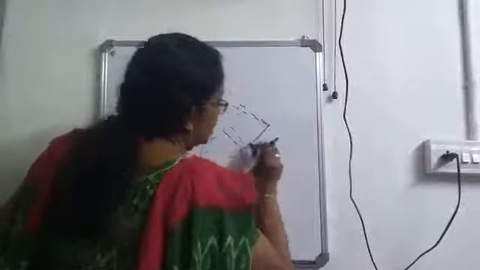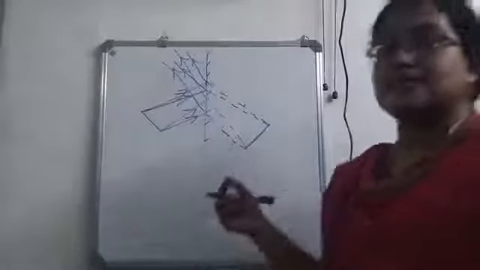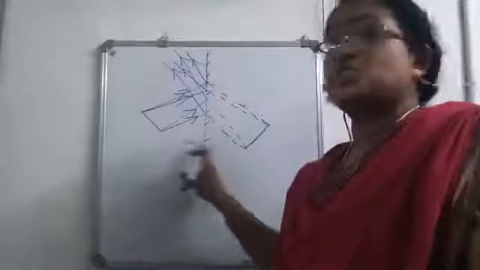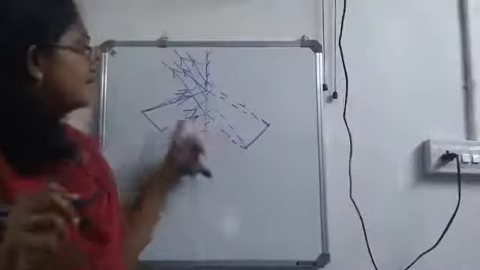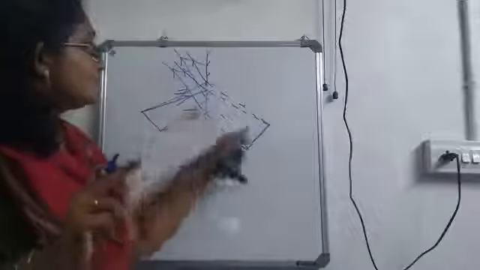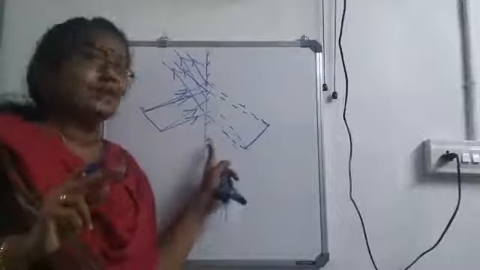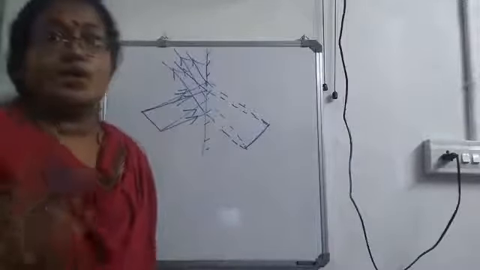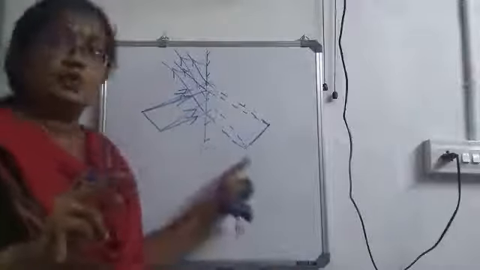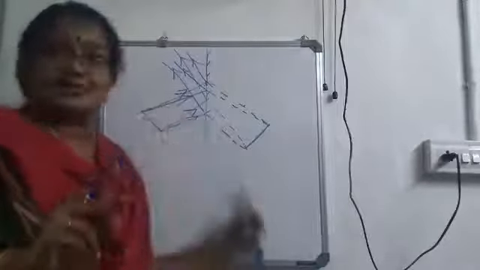So it's difficult to draw directly. If we have a pen, a ruler and a pencil, it's clear. Actually, its position should be straight. Since it is drawn on the board, it's difficult. That is why it comes like this. But what you have to remember is the distance. The distance between the object and the mirror should be the same as the distance between the mirror and the image. So, this is how an image is formed in the case of an extended source.